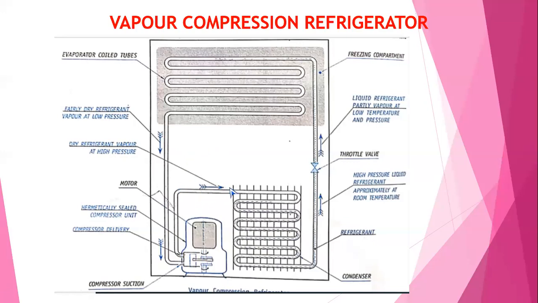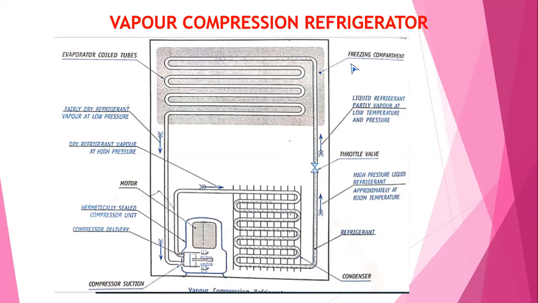And then it is fed to the condenser unit. Here, the refrigerant is condensed, and then here the pressure of the refrigerant is reduced and pressure is also increased. Due to that, the temperature, the heat is absorbed by the refrigerant from the surrounding. Then that is fed to the throttle valve. From the throttle valve, again it is fed to the evaporator.